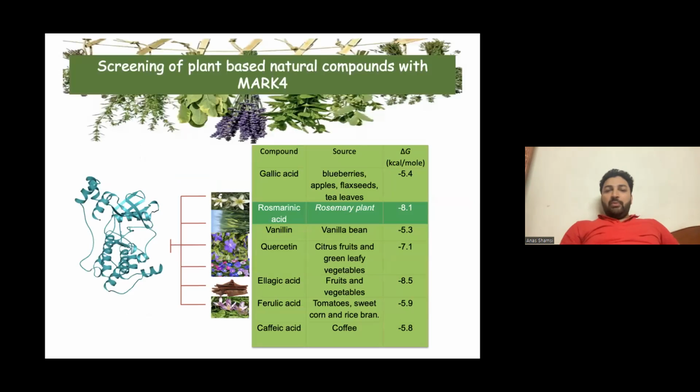Now, in this study, we initially took millions of compounds. Out of those million compounds, we obtained rosmarinic acid as the best inhibitor based on the earlier filters which I showed, and based on the molecular docking analysis. We found that rosmarinic acid was interacting with MARC4 and inhibiting its activity optimally, the best out of all the compounds. So we proceeded with rosmarinic acid and MARC4 at the atomistic level, to see the interaction processes and all for that.